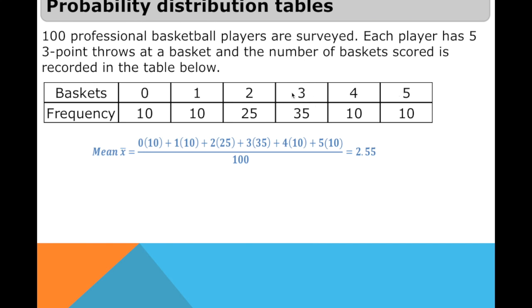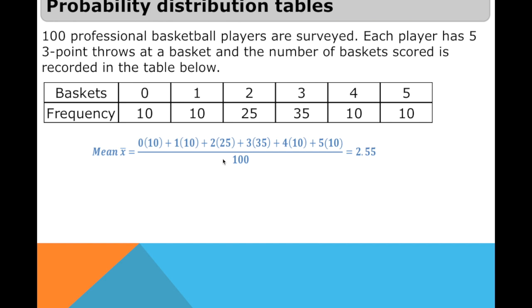So here it means that there are 35 out of the 100 professional basketball players who can do three-point shots. Okay, so based on this table, how do we get the mean, the x bar?